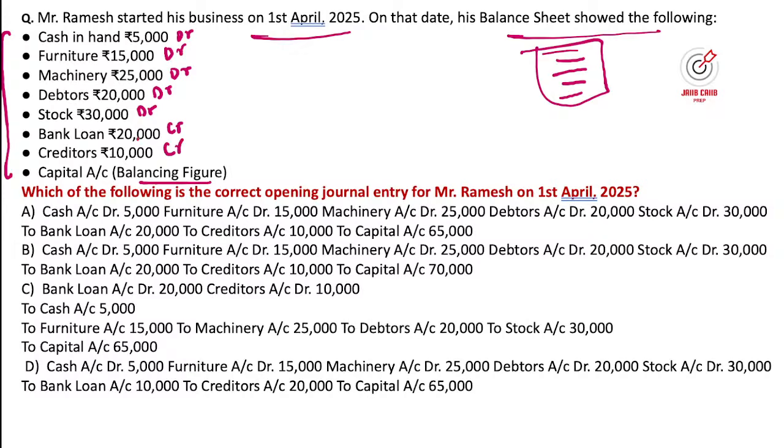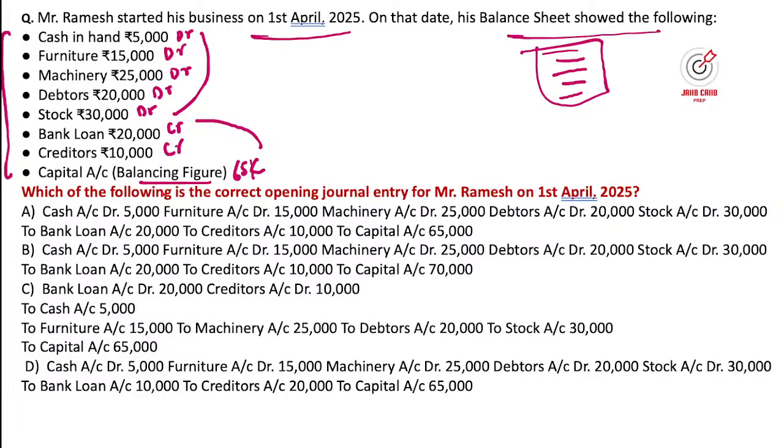So 30,000, and this total is 50,000, 75, 80, 90, 95. 95 minus 30,000 is equal to 65,000. So you debit all these particular items and credit all these. So what will be your answer for this one?